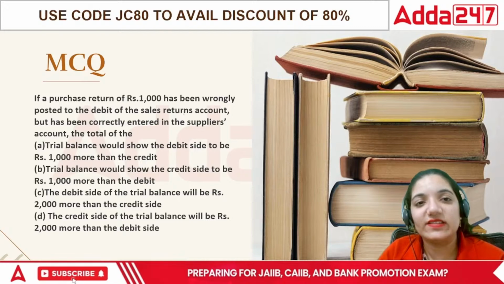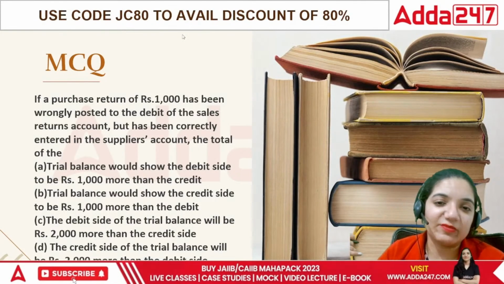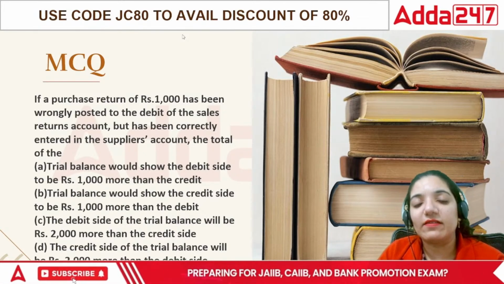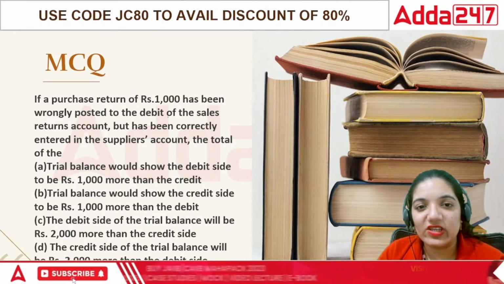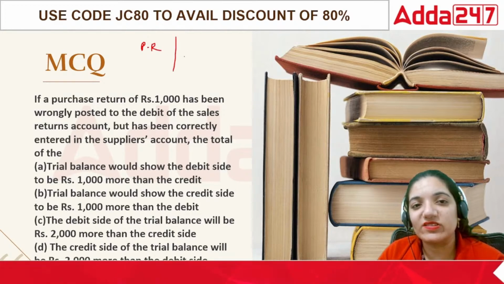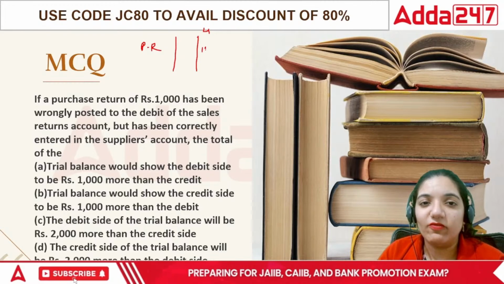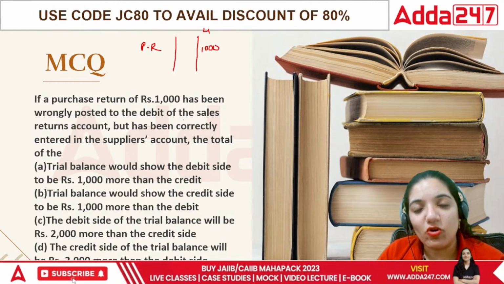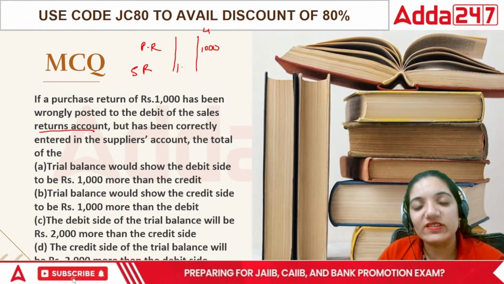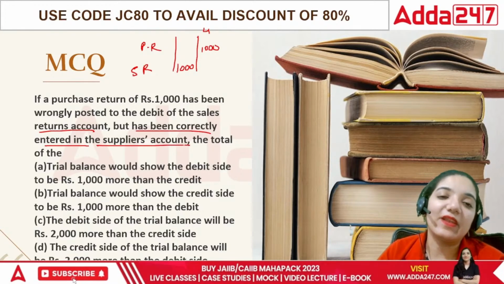Now in this case, they are saying that a purchase return of 1000 has been wrongly posted to the debit of sales return but has been correctly entered into the supplier's account. So what has happened? A purchase return means we are giving the goods back, so it should be a credit of 1000, but it has been wrongly posted to the sales return. That means I have wrongly posted it as 1000 here, but it has been correctly entered into the supplier's account.